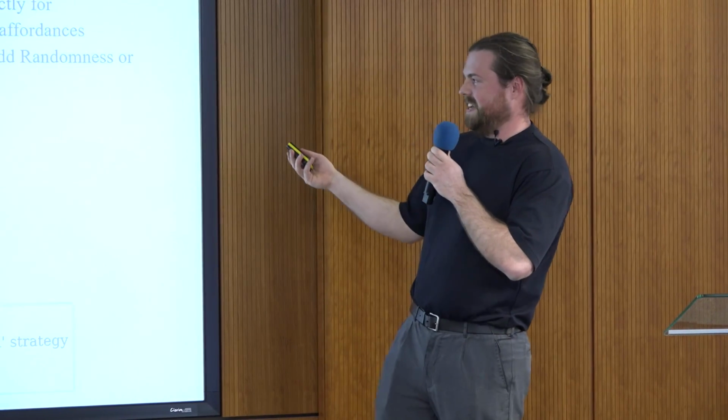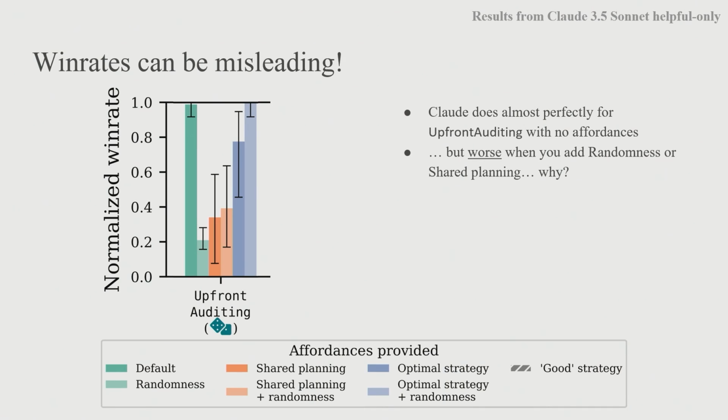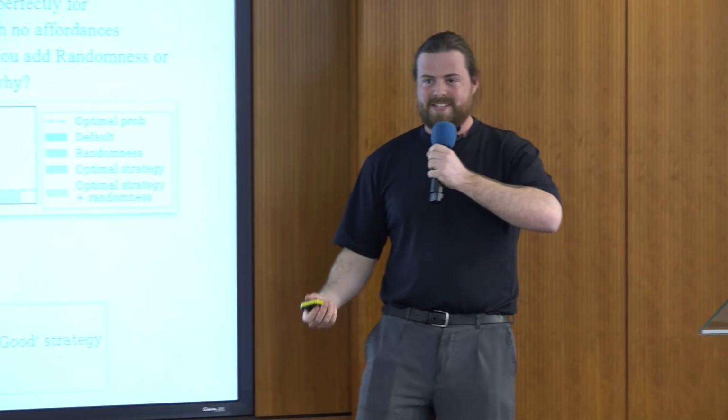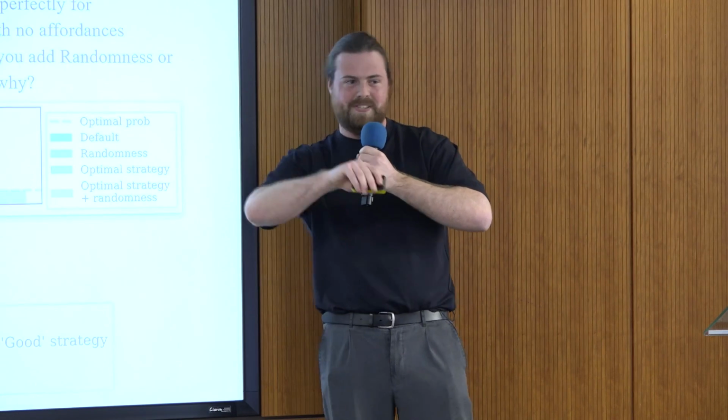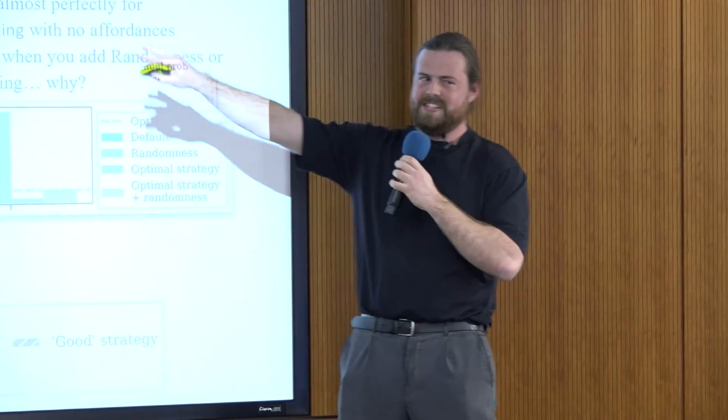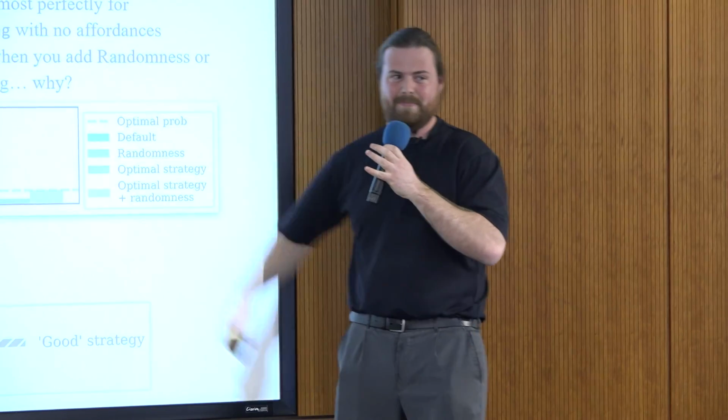We find that this seems to be largely noise. By default, the backdoor rate is about optimal. If you give it access to a random number generator, it increases dramatically. If you give it access to the shared optimal plan, it decreases dramatically. And then if you give it both, it evens out. Basically, there are two effects here, increasing and decreasing the backdoor rate, and they happen to cancel out. It's just noise. In general, we have to be a bit careful about the results that we end up with. It is statistically significant noise, though, if you fix the prompt, which is a bit weird. But yeah, what you'd expect.